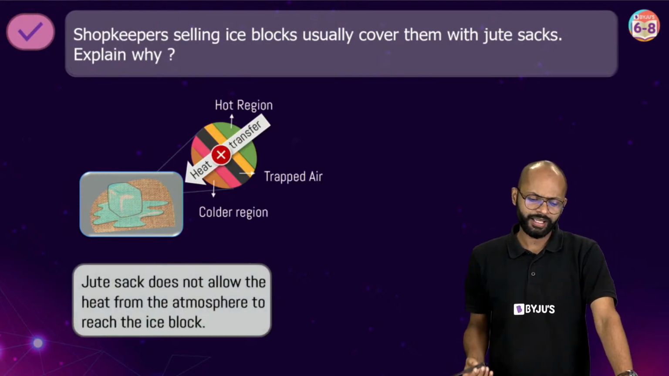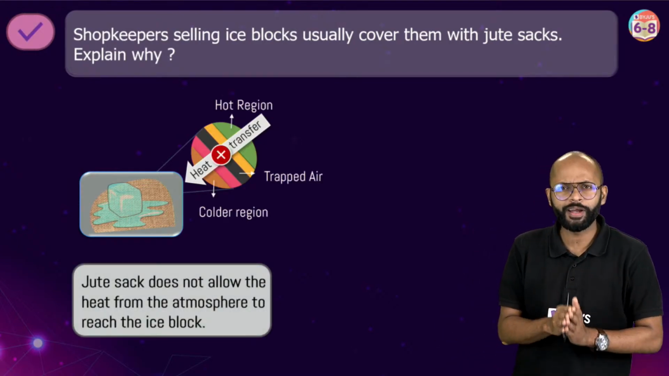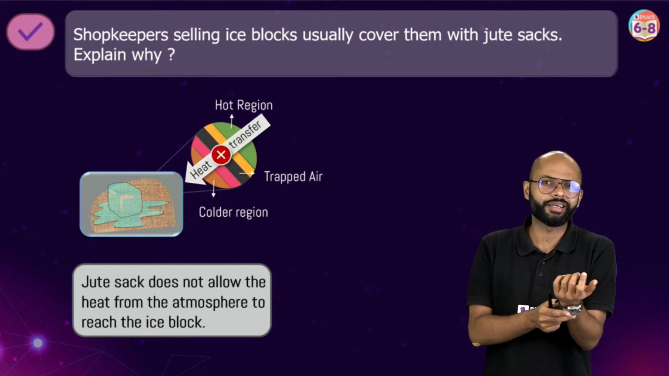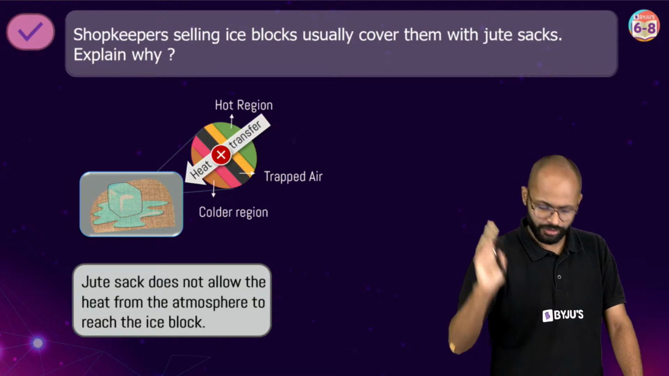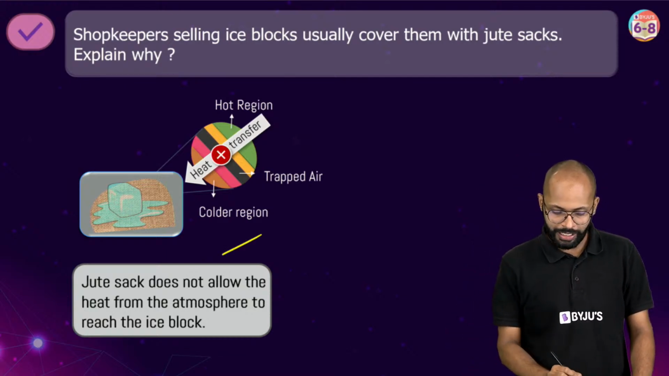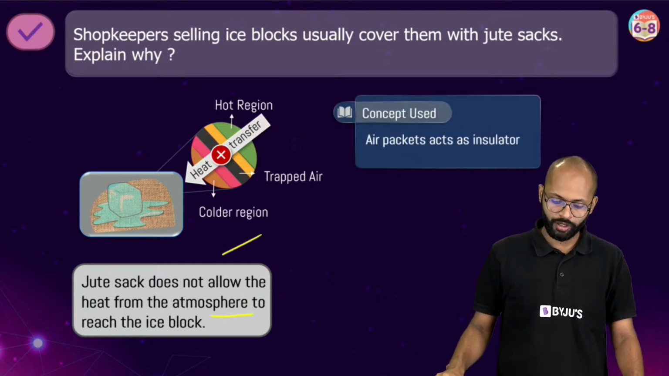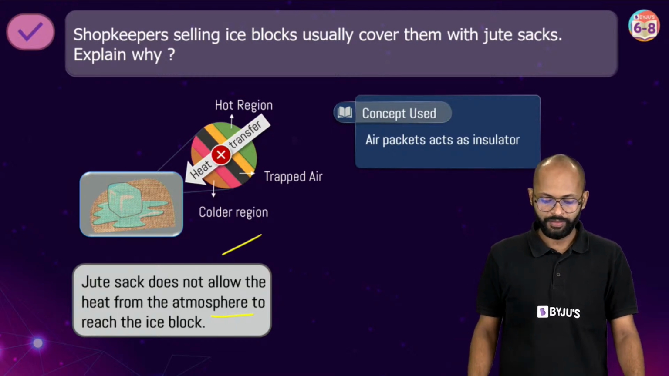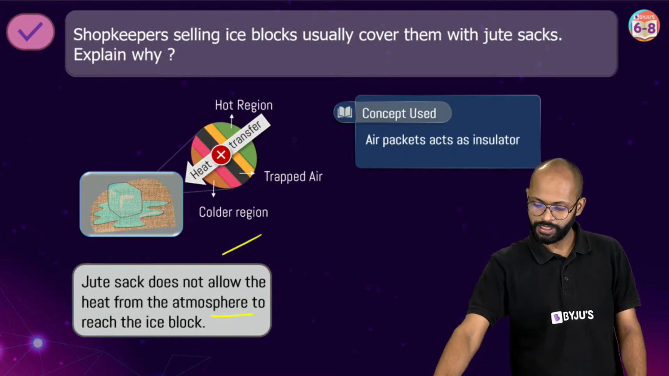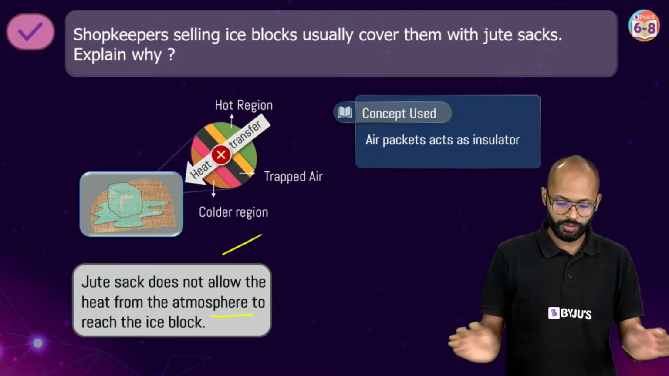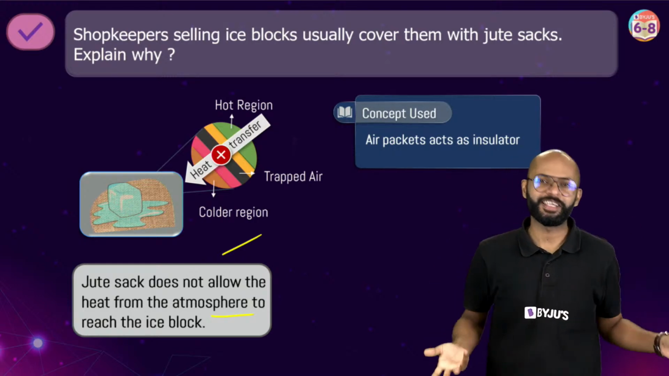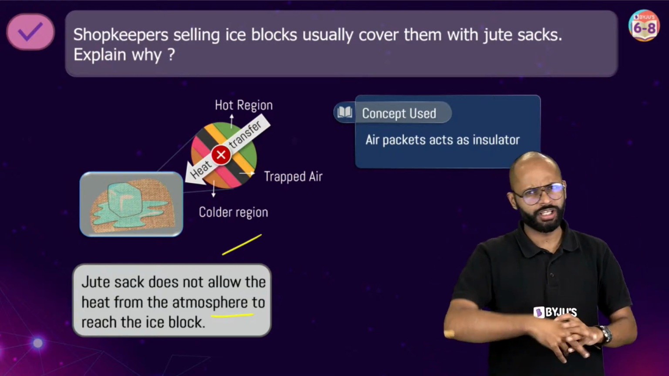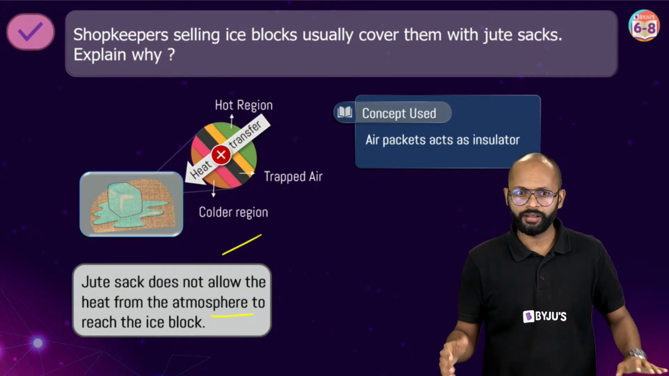So that's why. Isiliye hum bolte hain ki bhai, why 2 blankets are better than 1 single blanket, why we have snow. All these questions are based on one simple reason, right? So jute sacks do not allow the heat from the atmosphere to reach the ice block, and that is why we use jute sacks to cover the ice blocks, right? This was a subjective question. We have to write the answer in a similar manner.